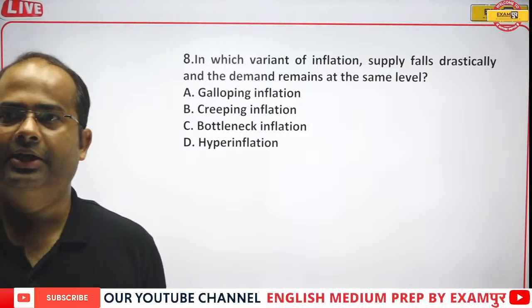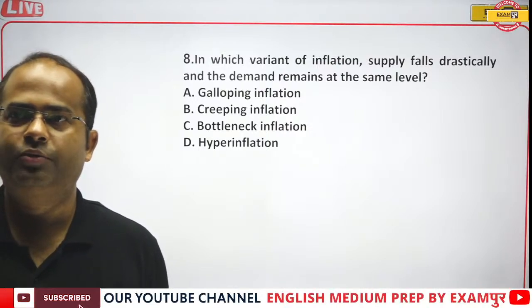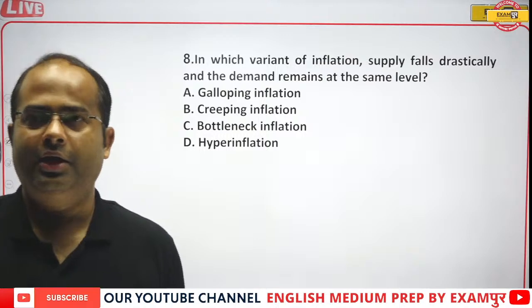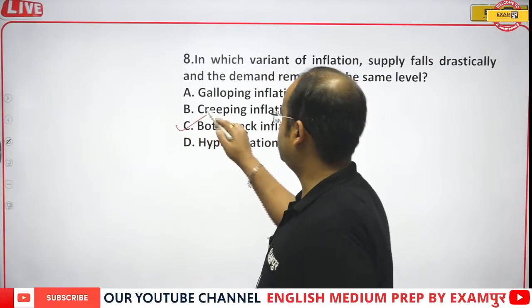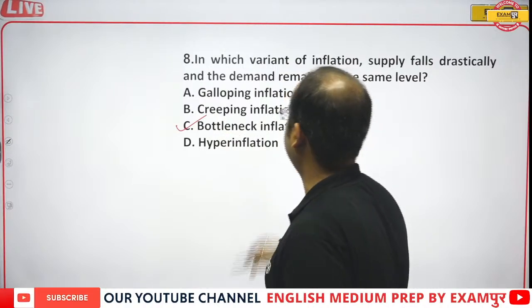Okay, let's see the correct answer. Kashi is saying option C, Chantharu, Vijay, everyone is going with option C. And yes guys, the correct answer is also option C, that is bottleneck inflation.